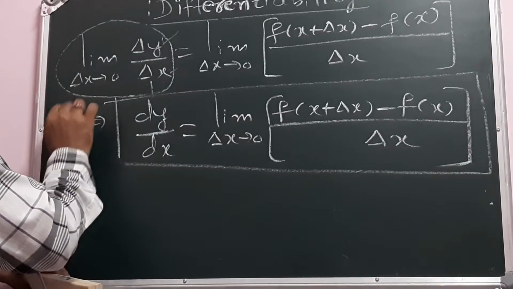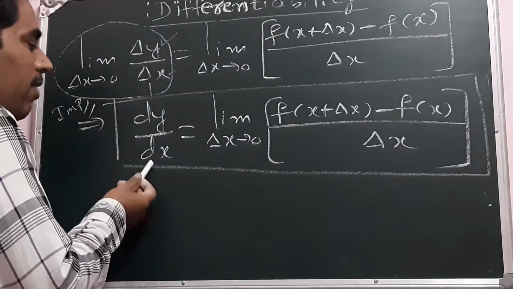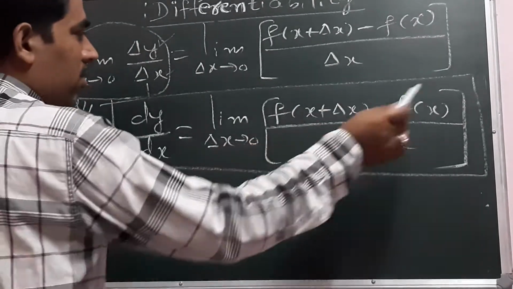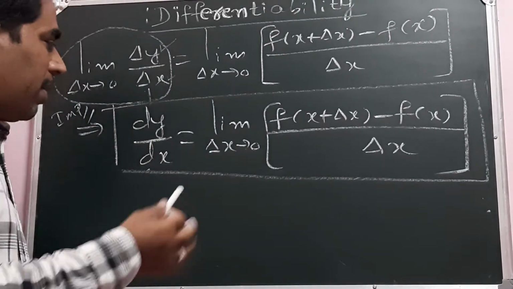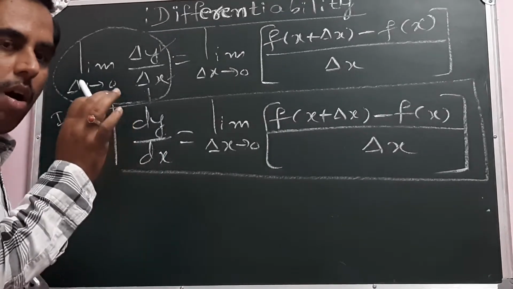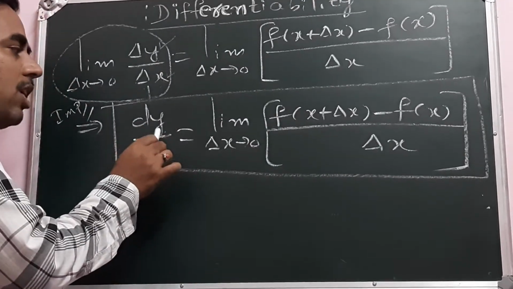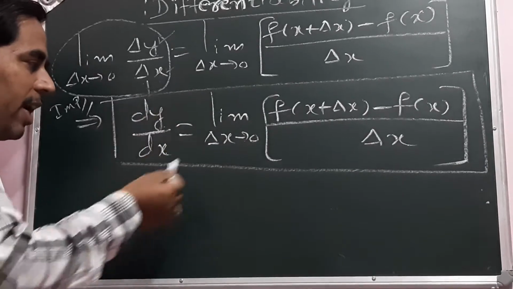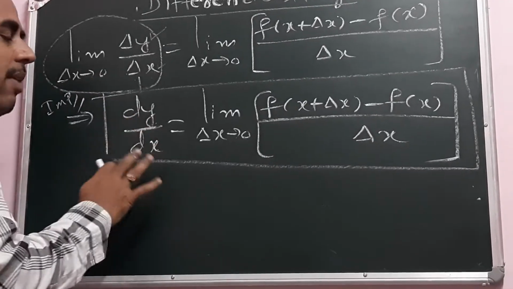We have to recall this point from our first PUC. We have arrived at the conclusion that the left hand side becomes dy by dx and the right hand side is the limit of this quantity. dy by dx can be interpreted as the rate of change of y with respect to x, and it is called the derivative of the function. With respect to y, we are saying with respect to the dependent variable. There are a lot of symbols to write the derivative. One way is dy by dx.